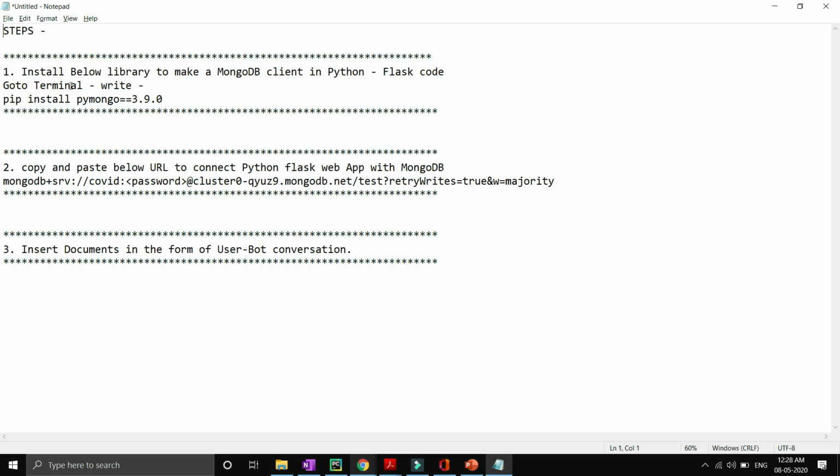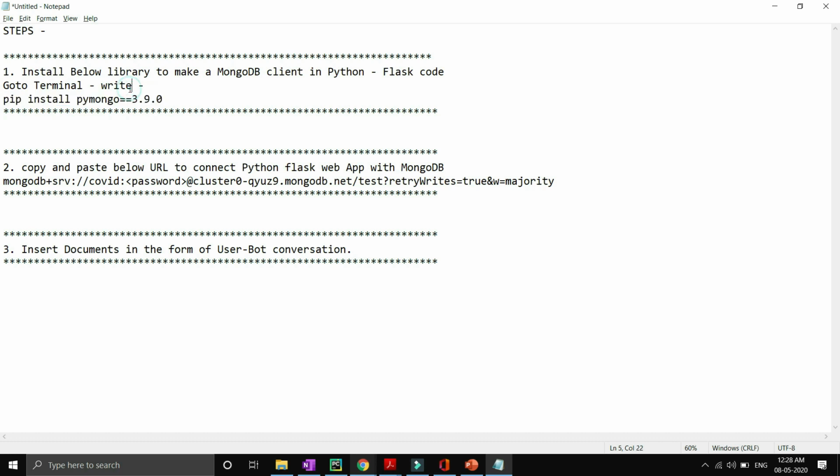You can see over here that there are three steps now to integrate our MongoDB with our Python and Flask code. First of all, you have to go to your terminal and install the PyMongo library. You have to write the command pip install pymongo==3.9.0, because I had installed the latest 3.10 version, but it won't work for me anyhow. So I'm giving the workaround for it. You have to install specifically this particular version.